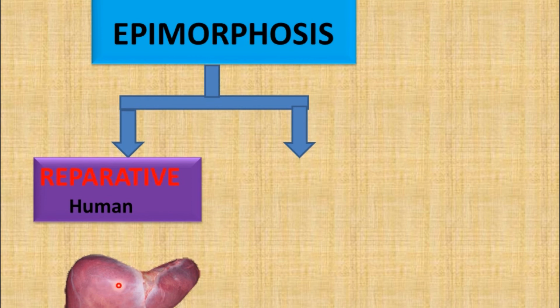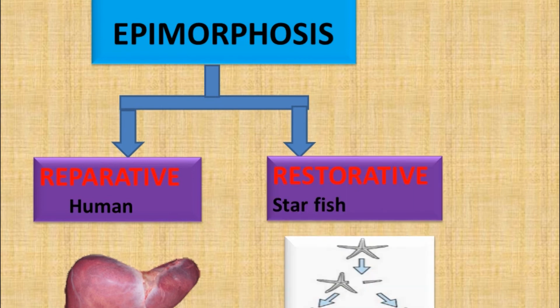Look at this picture. Here you can see the damaged part of the human liver. Our liver tissues have the ability to regenerate and produce new cells when damaged, and it does not have the original shape but it has the original size. Whereas in restorative regeneration, the cut off body parts can be regenerated. This is called restorative regeneration. The best example is the lizard. If the lizard cuts its tail, then a new tail will grow for the lizard. The same happens in starfish.